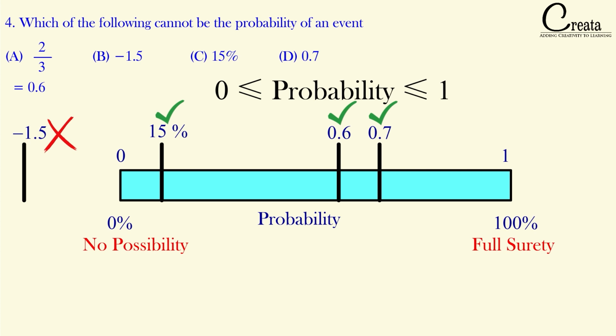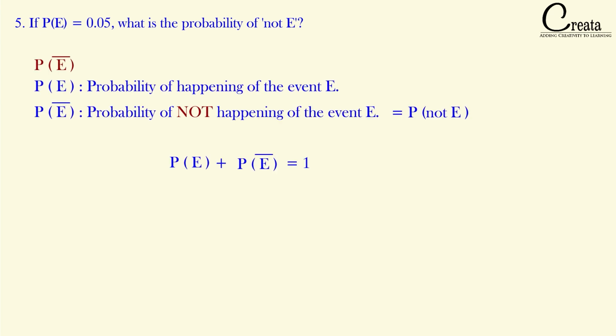So we have done question number 4. Let's move to question number 5. The question is, if P(E) is 0.05, what is the probability of not E? We have done the concept, that is the probability of the happening of the event plus the probability of the not happening of the event is equal to 1. P(E) is given, which is 0.05. We have to find P(not E). Let's put in the value. Very simple question. We got the answer as 0.95.